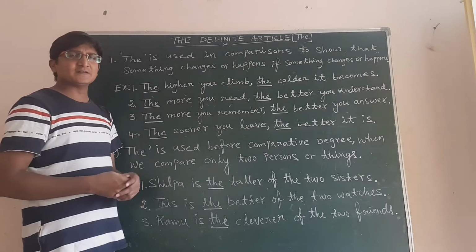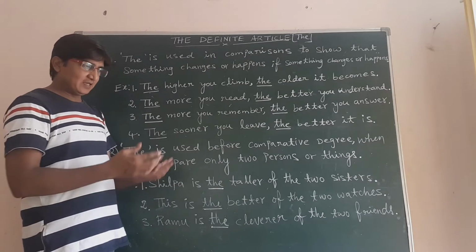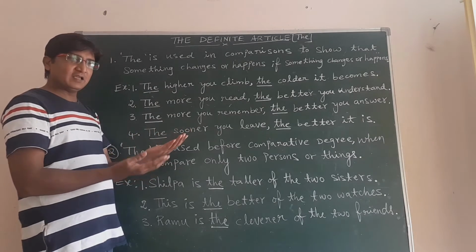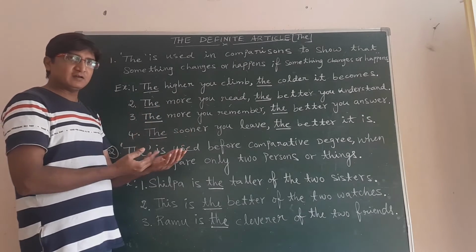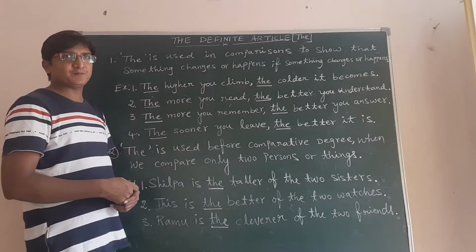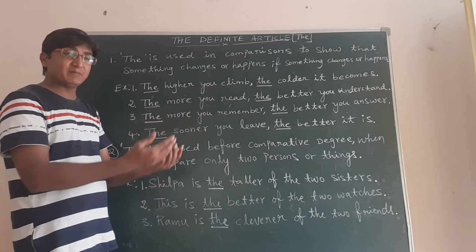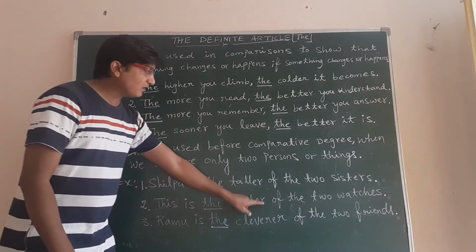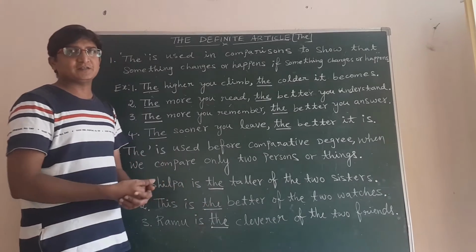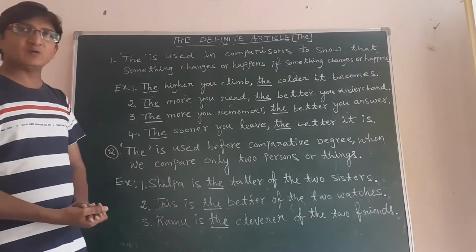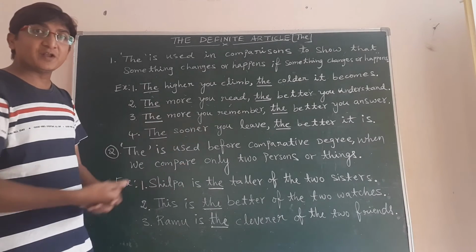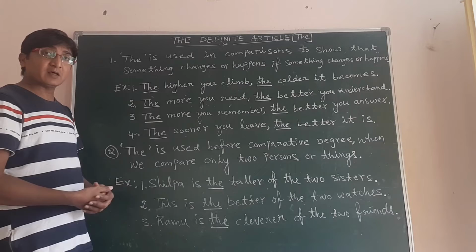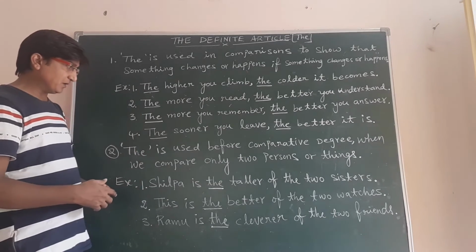He looked at both and finally decided on one, feeling it might be better for him. In that case he says, this is the better of the two watches, and I'm going to take it. Like that, we can use the definite article the before the comparative degree.